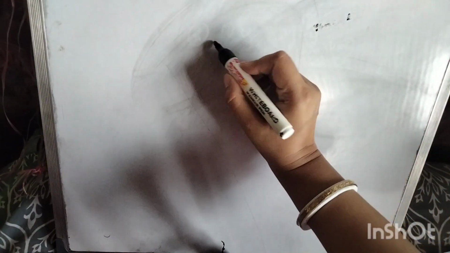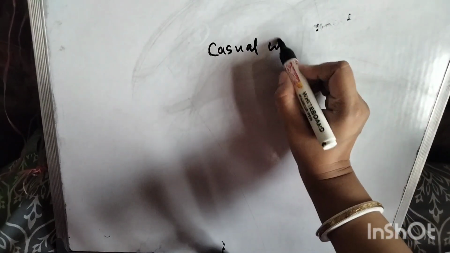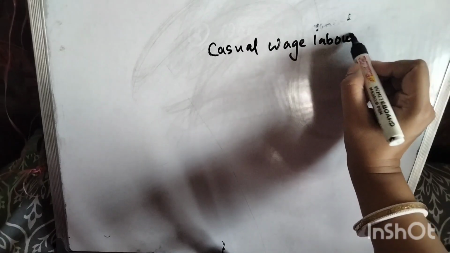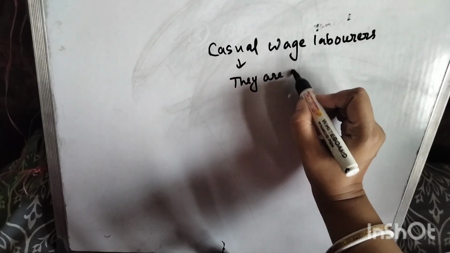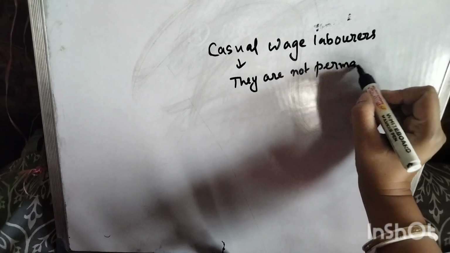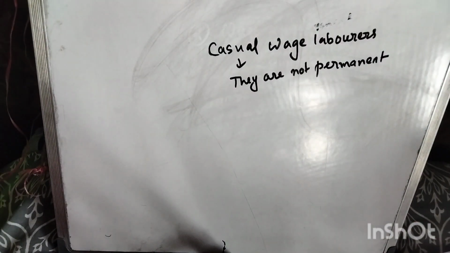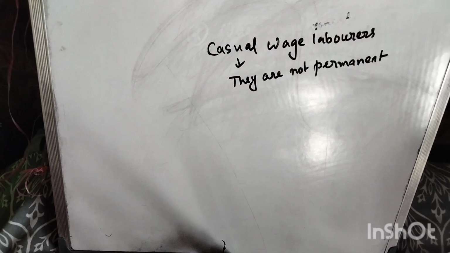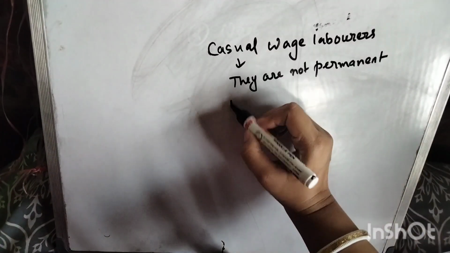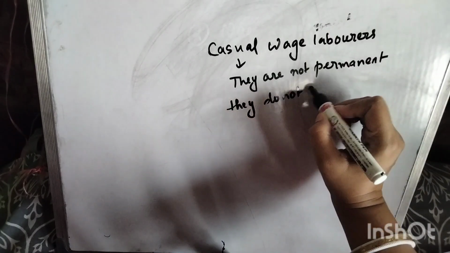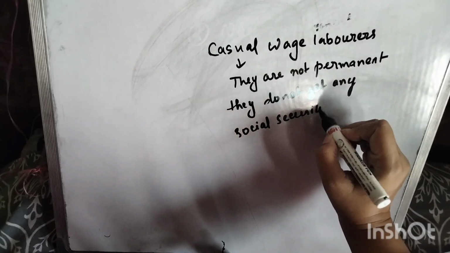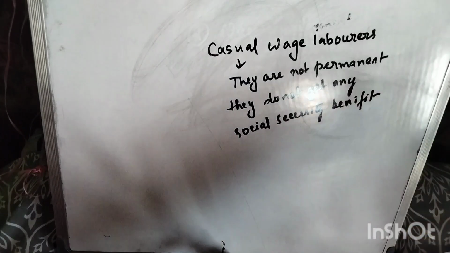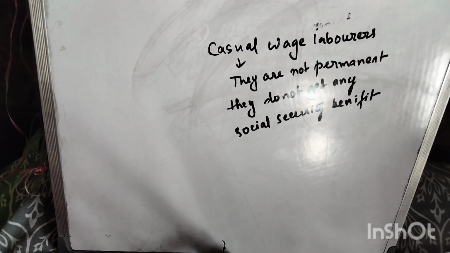Casual wage laborers are not permanent, or we can say that they do not get any social security benefit.